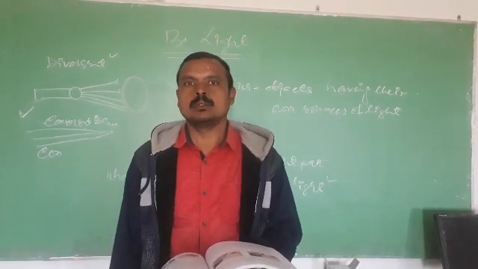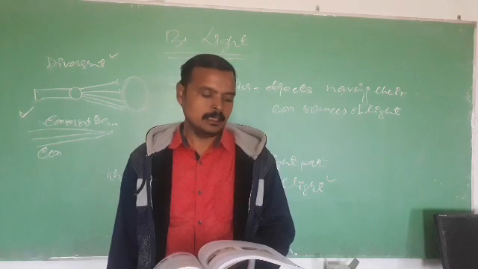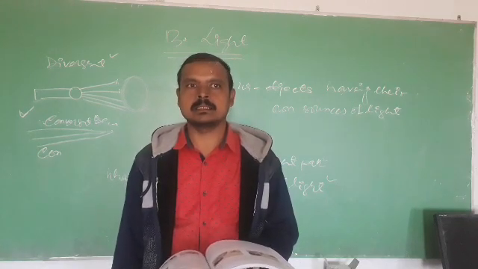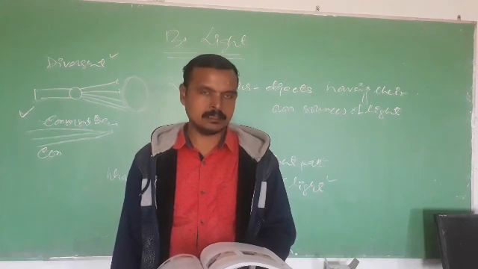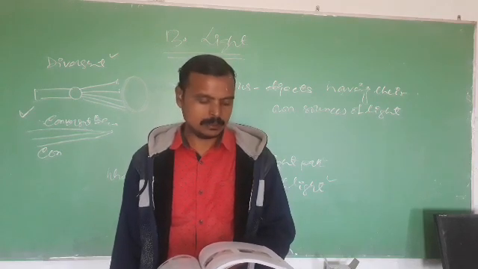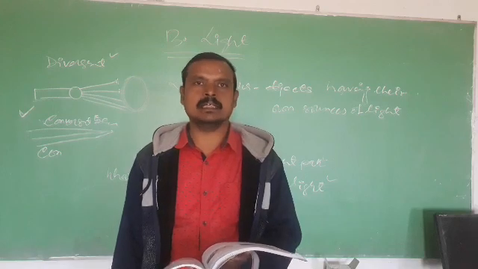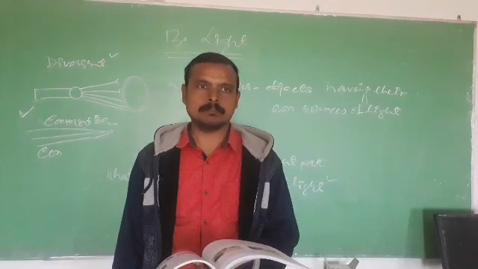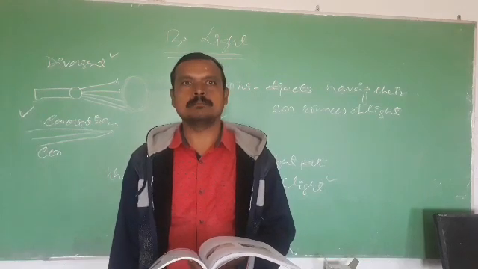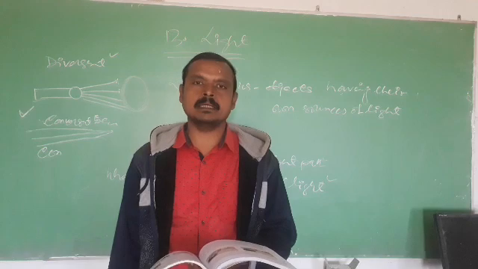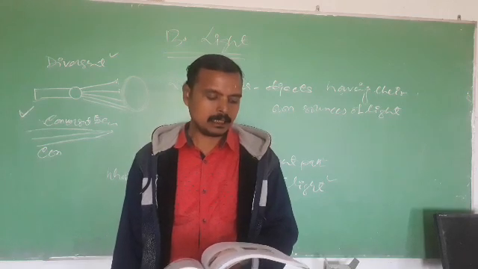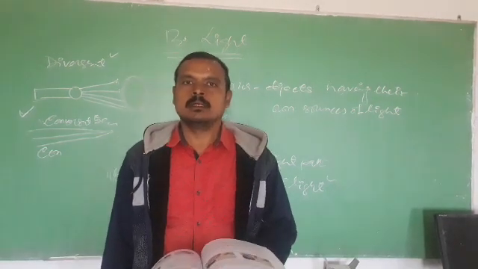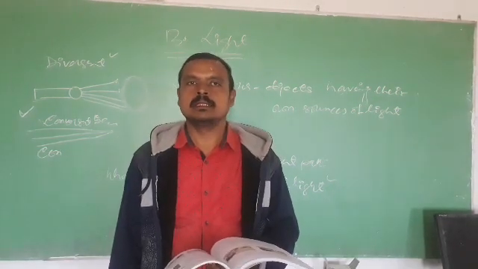The objects which allow light to pass through them are called transparent objects, such as glass, some transparent plastics, and water. Translucent objects allow a little amount of light to pass through them. Some colored paper and some types of glass come under translucent objects. Others are opaque. Opaque means they do not allow light to pass through them at all.